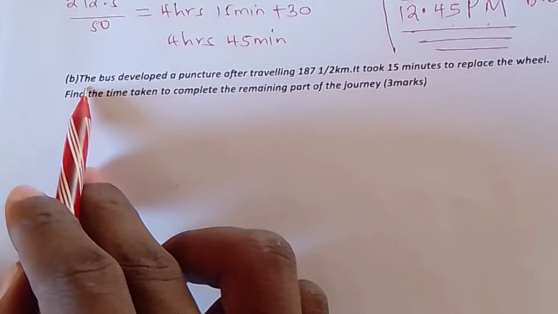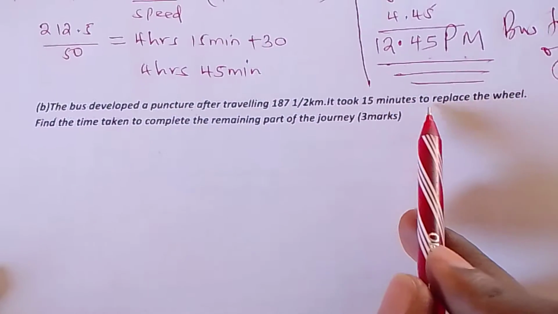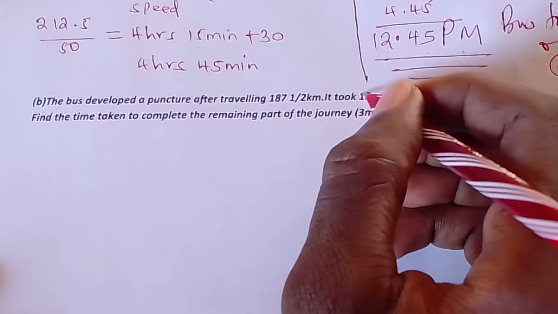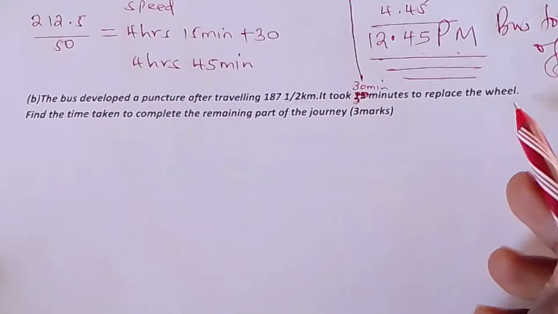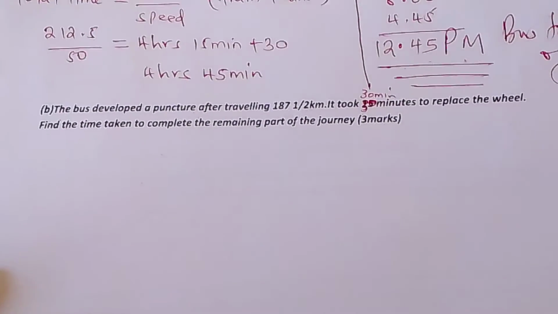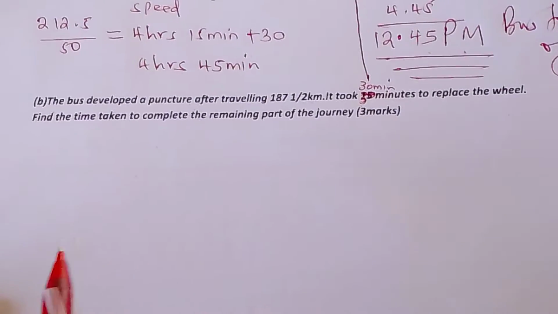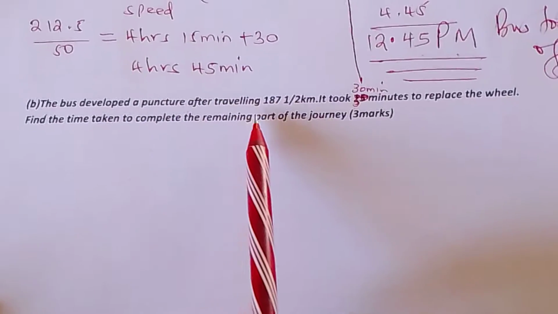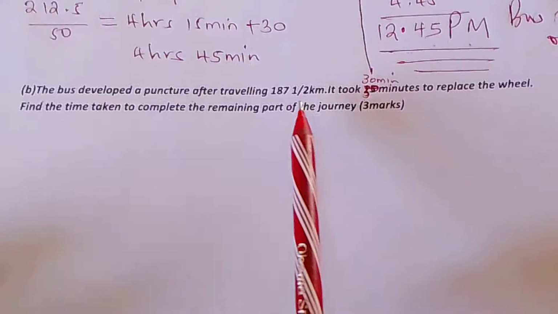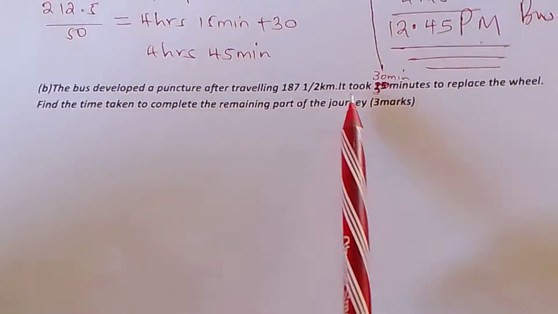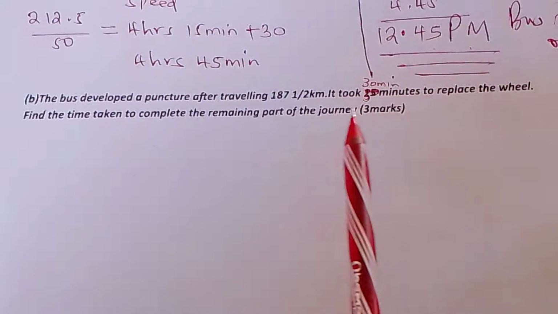So part B: the bus developed a puncture after traveling 187.5 kilometers. It took 15 minutes to replace the wheel. So this one is 30 minutes, not 15. It took 30 minutes to replace the wheel. Find the time taken to complete the remaining part of the journey. What you are supposed to do here is, the bus started its journey, then after covering a distance of 187.5 kilometers, it got a puncture. This puncture took 30 minutes to replace the wheel. So you are being asked the time taken to complete the remaining part of the journey.